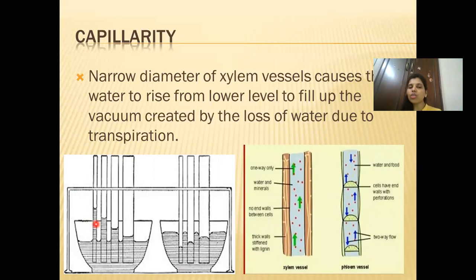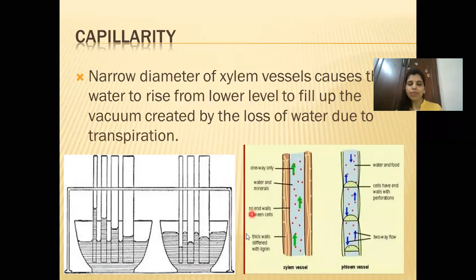So when you have thin tubes in the xylem, these thin tubes help the water to rise up easily when there is a vacuum created due to loss of water in transpiration, because transpiration is taking place through the leaves. We have already done this chapter: transpiration means loss of water from the aerial parts of the plant. Aerial parts means leaves. So when the loss of water is taking place, a partial vacuum is created over here.